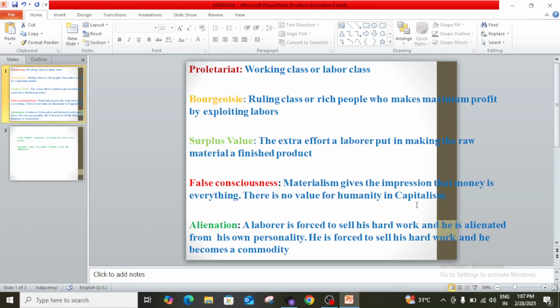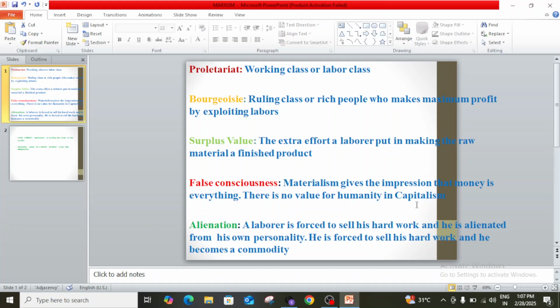Surplus value means the extra effort a laborer puts in making raw materials into a finished product. This is the meaning of surplus value. When a raw material is transformed into a perfect finished product, the laborer has to add some extra effort, and this extra effort is called surplus value.